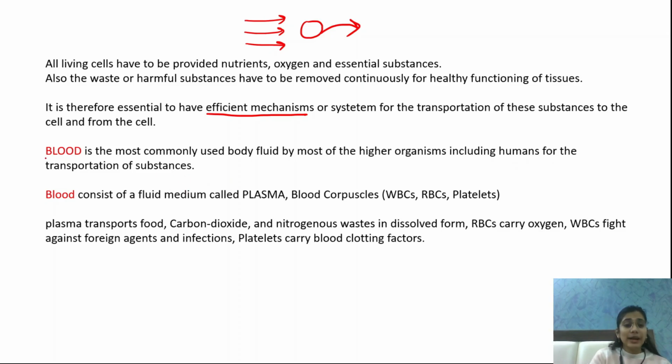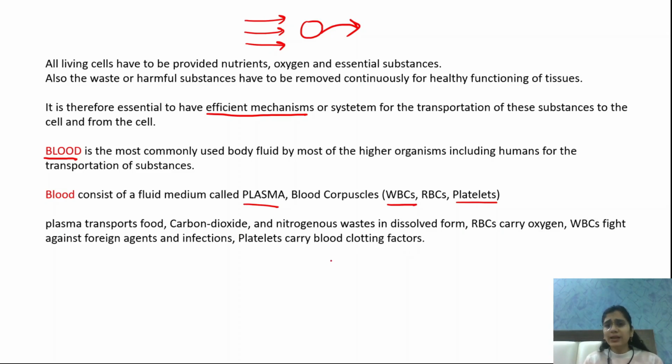Do you know that blood is also a connective tissue? Blood consists of a fluid medium called plasma and blood corpuscles like WBCs, white blood cells, RBCs, red blood cells, and platelets. Plasma transports food, carbon dioxide, and nitrogenous waste in dissolved form. RBCs carry oxygen. WBCs fight against foreign agents and infections. Yes, WBCs are the warriors of our body. They fight, they protect our body. Platelets carry blood clotting factors.